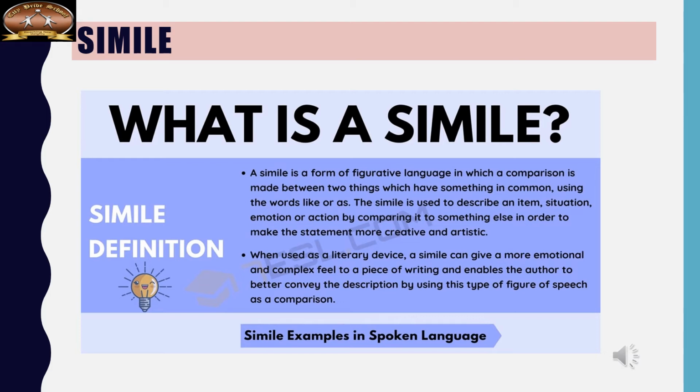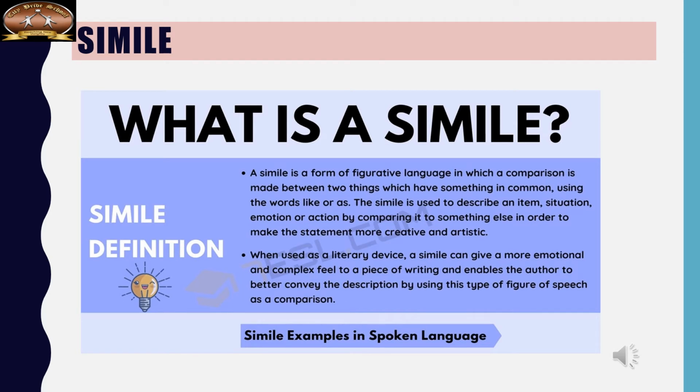When I say he fought like a lion in the battle, he is compared to a lion. What is common between he and lion here? That is bravery. That is common between the lion and him, and it is compared using the word like. When I say her hand is cold as cucumber, her hand is compared to a cucumber, and what is common between them both? Coldness, and I have used the word as to compare it.